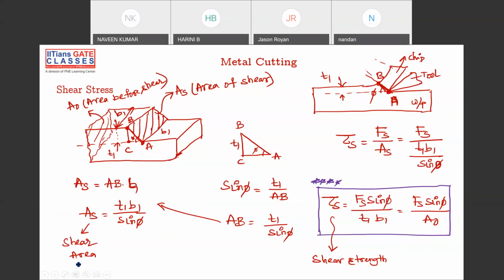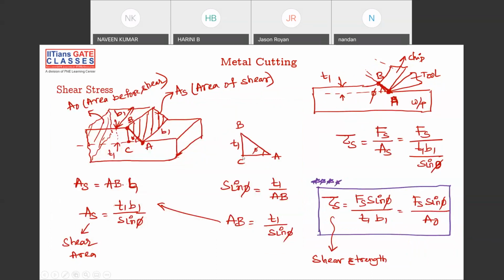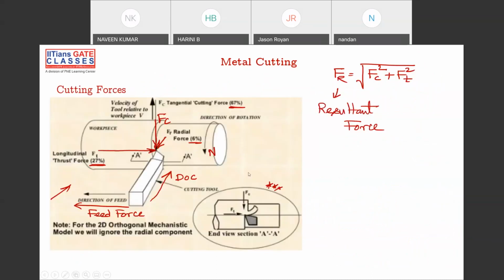Important formula. The derivation is not required now; you can have a look after some time. And of course, we have 3 cutting forces. We are done with the cutting velocities now, and then we go into cutting forces. We have 3 different forces: one is your cutting force, another is your feed force, and then you have the thrust force.